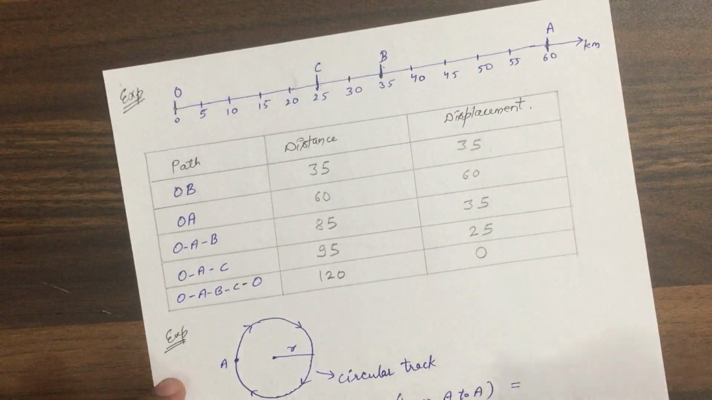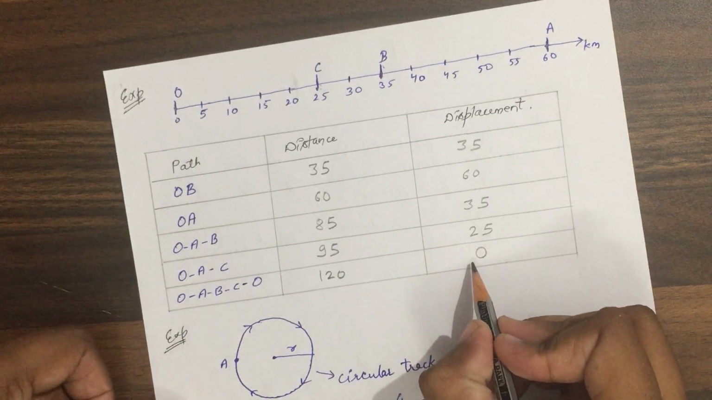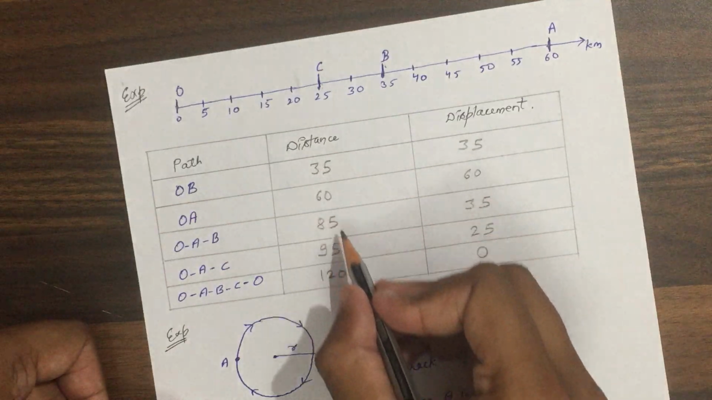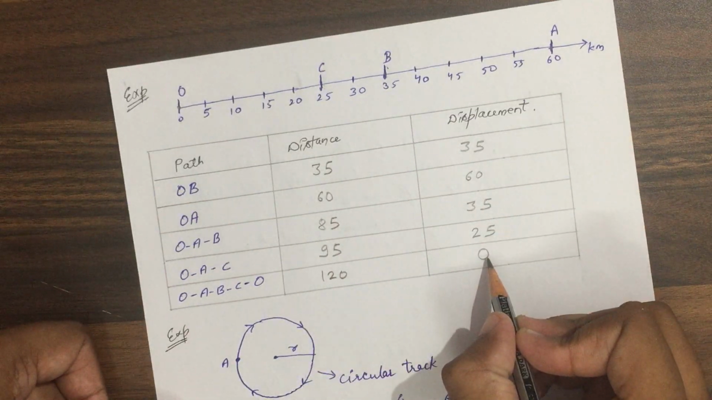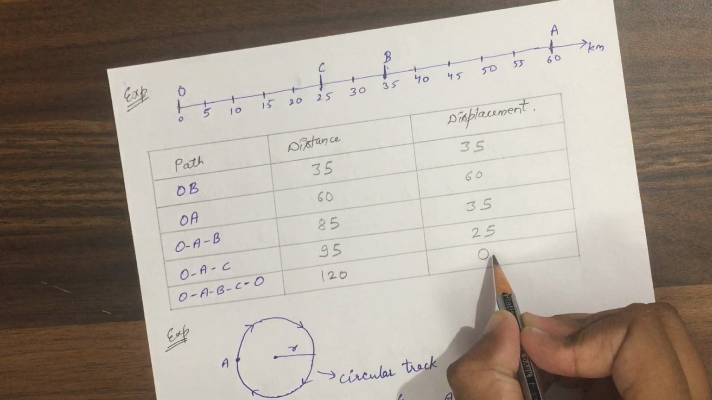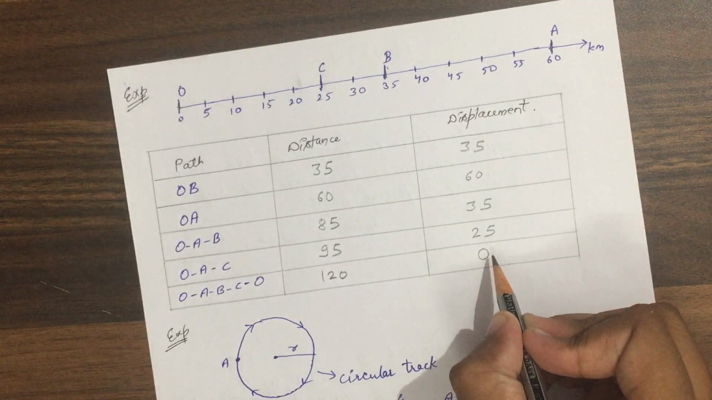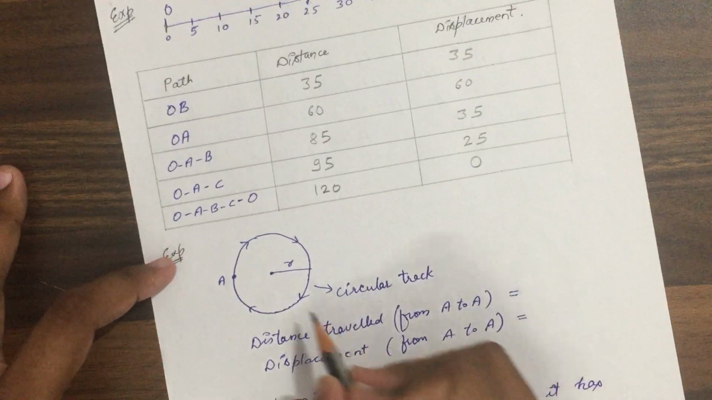So this is one of the important points. It means we can see that distance can never be 0, but displacement can be 0. When will displacement be 0? When initial and final positions are the same. Clear?